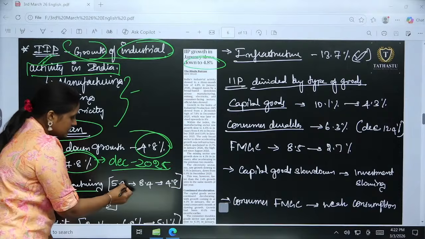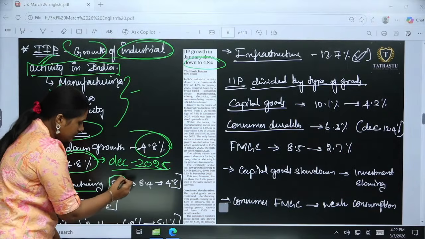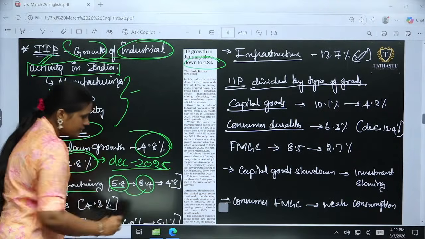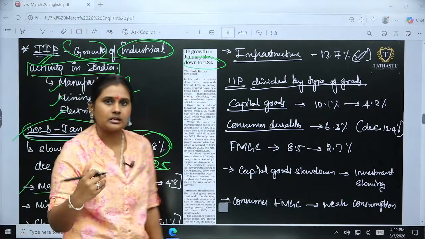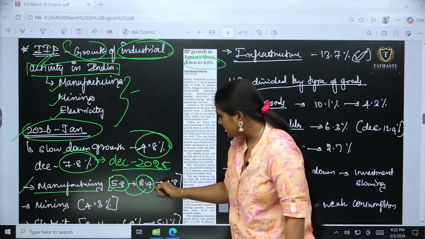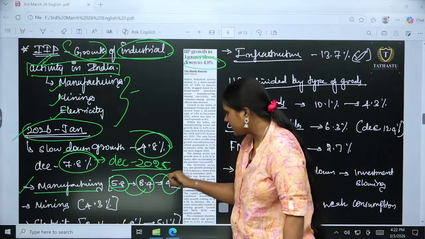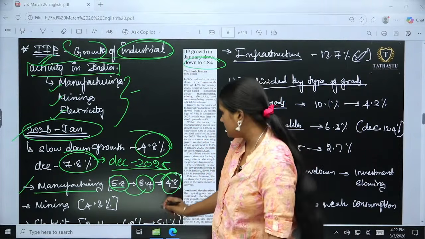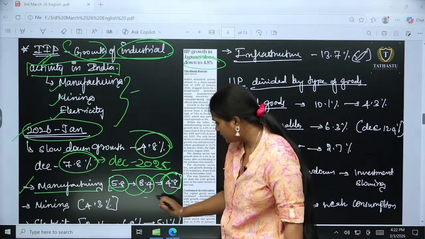In January 2025 it was 5.8, and in December it was 8.4. It was a huge growth, but instantly we got a change to 4.8%, which is in January 2026. There is a slowdown from 8.4 to 4.8%.